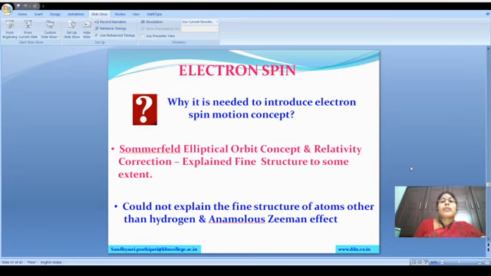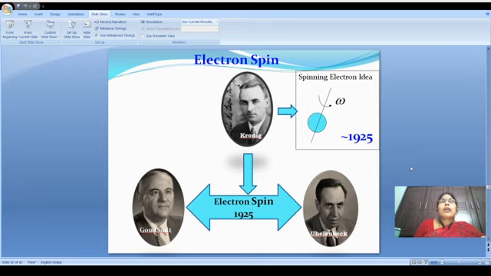In the previous session, I have already discussed space quantization of the vector atom model. The electron spin concept was first proposed by Kronig in early 1925.